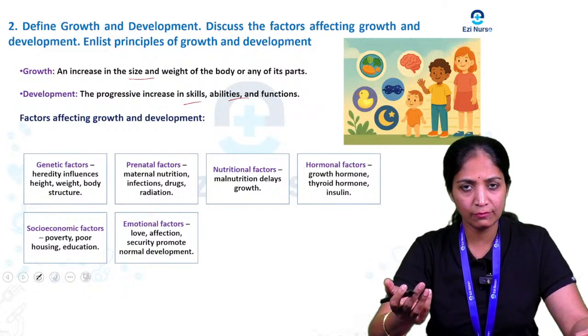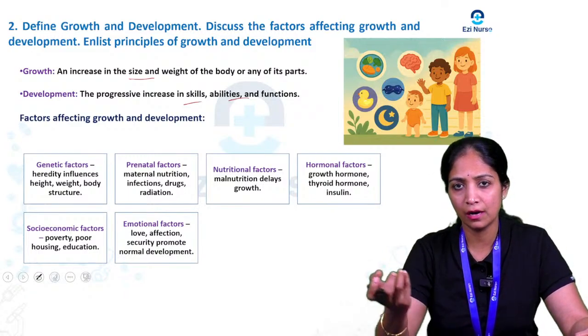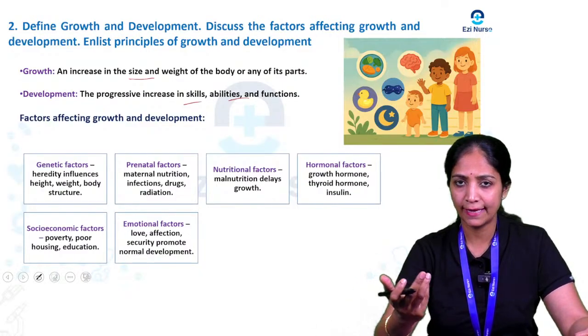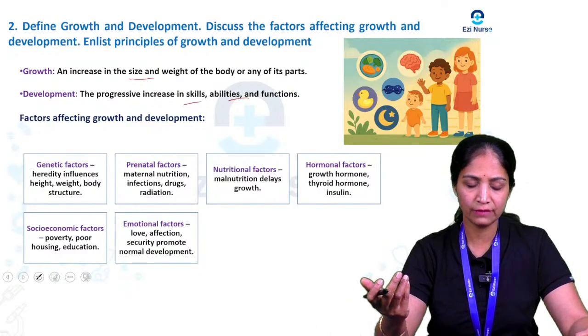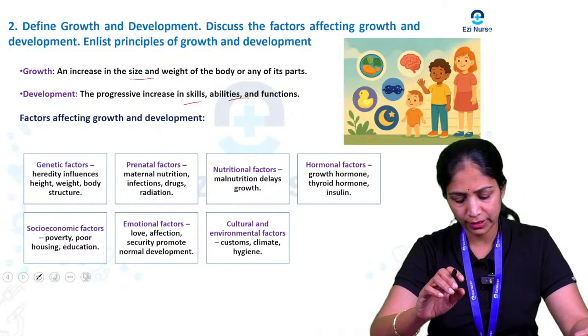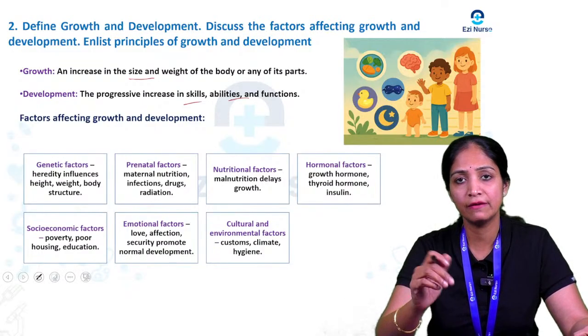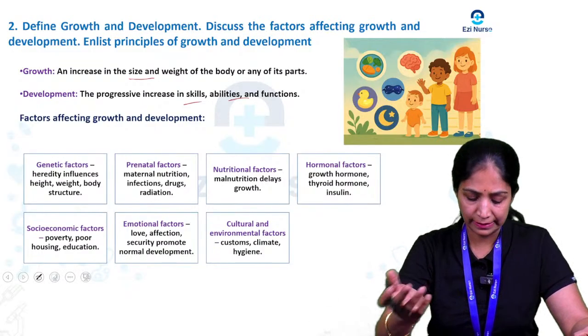Then coming to the emotional factor: if children get proper love and affection, that enhances their security and promotes normal development. Then one more is the cultural and environmental factor. For example, the child-rearing practices within the culture of the family also affect growth and development.